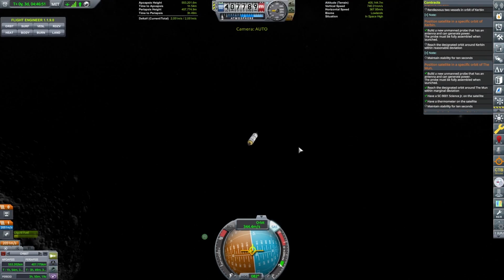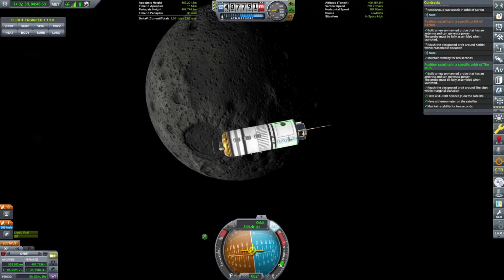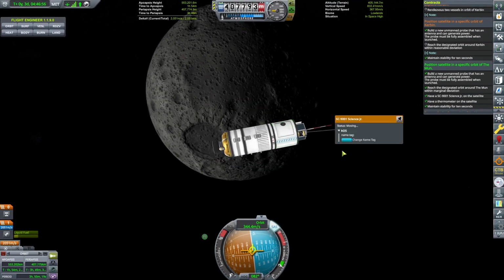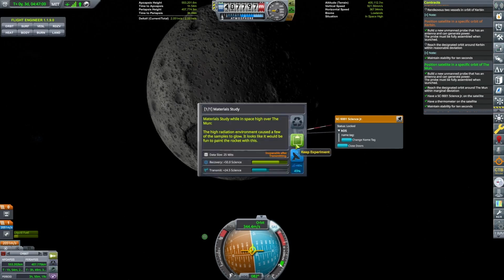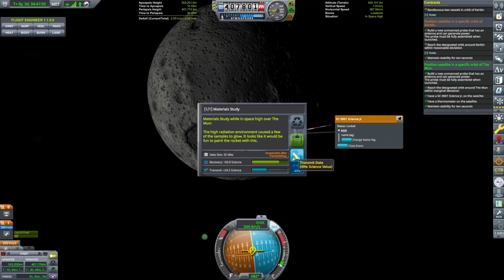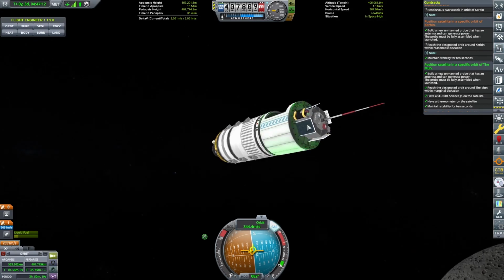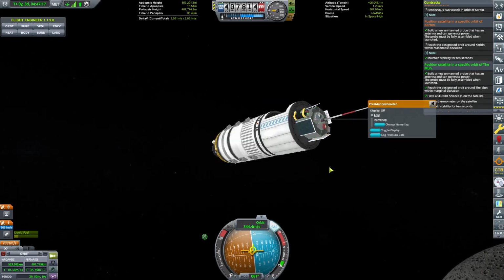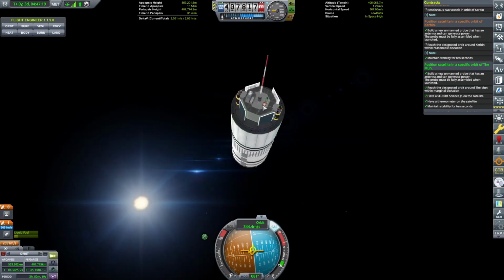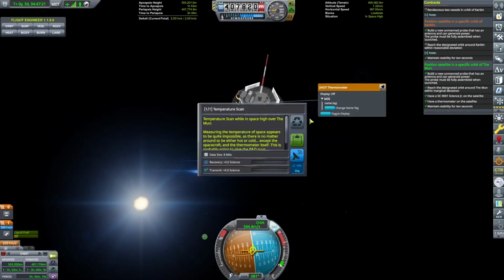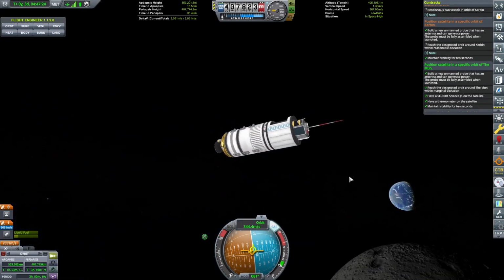So while that's happening, let's see if we can do an experiment. Conduct material study. And get some science. Yeah, we got 50 science. So we want to transmit this data. But let's just keep the experiment first. And then let's see if we can do this. Nope, we've already done those, so that's fine. We're not going to get the full science value, but it's close enough.